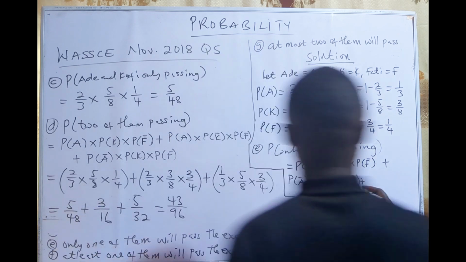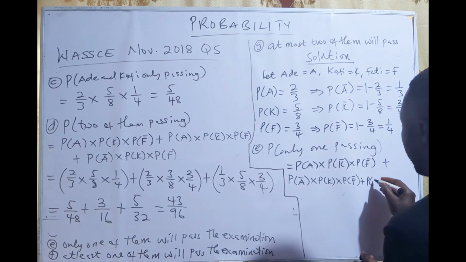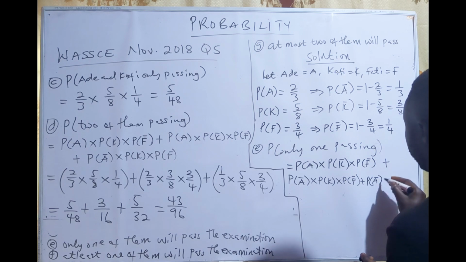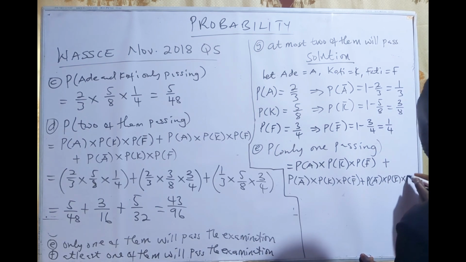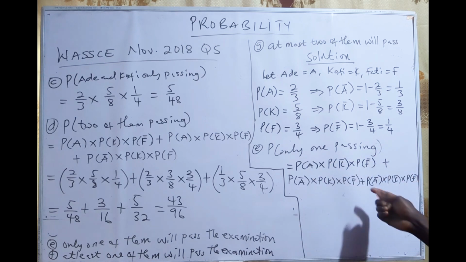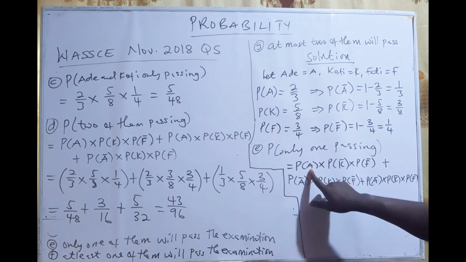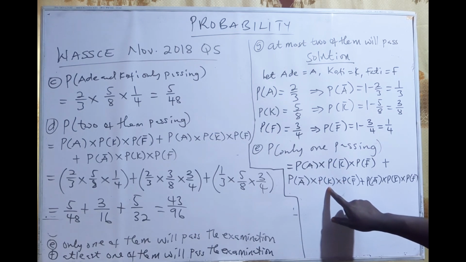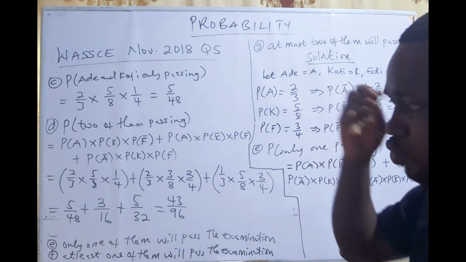Or it can happen that Ade will fail, and then Kofi will also fail, and then Fatih is the only person passing. Okay, so we can see that in all our possibilities, only one is passing at a time. Ade is the only person passing here, Kofi is the only person passing here, and then Fatih is the only person passing here. So that is only one of them will pass.